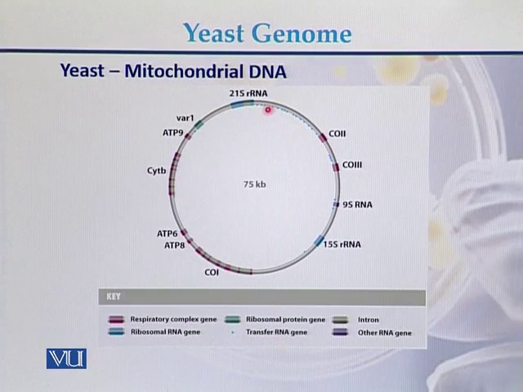Here we can see that these are the transfer RNA genes. These are respiratory complex genes, COX2 and COX3. Here we can see VAR1, which is a ribosomal protein gene. And there are also introns and ribosomal RNA genes. They are also present in the mitochondrial genome of the yeast.